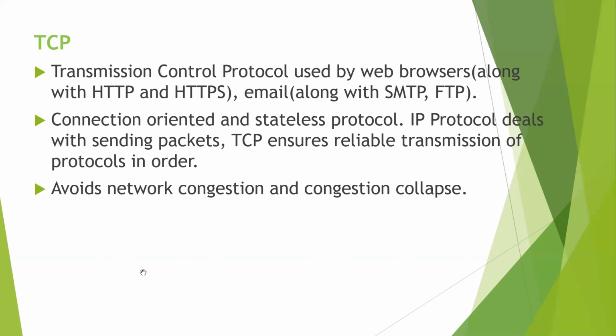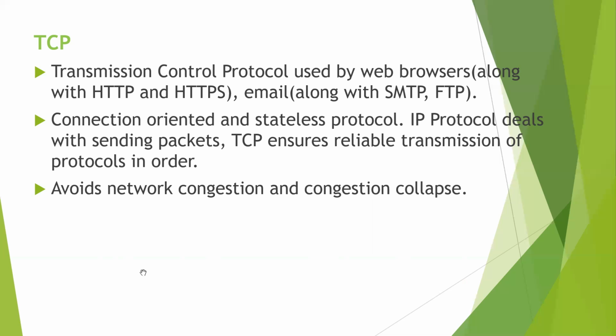So TCP ensures reliable transmission of packets in order. The flow control capability of TCP ensures that the rate at which the sender sends the data is not too high for the receiver to process.